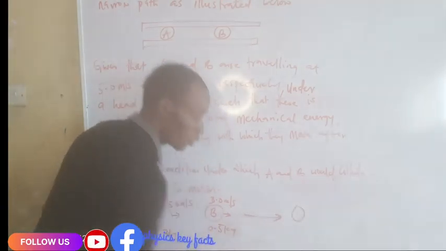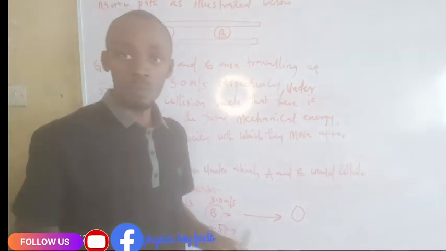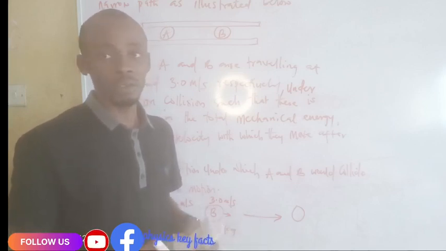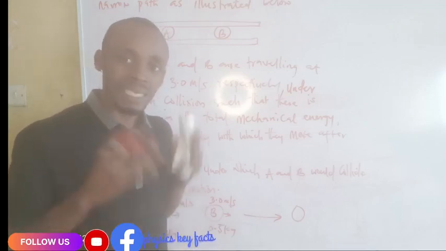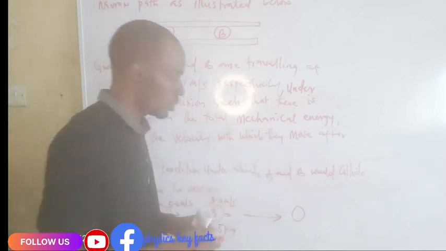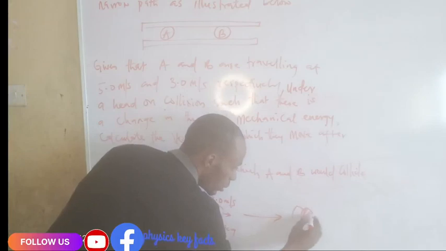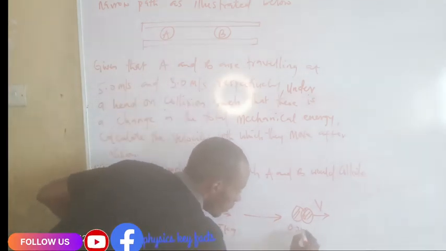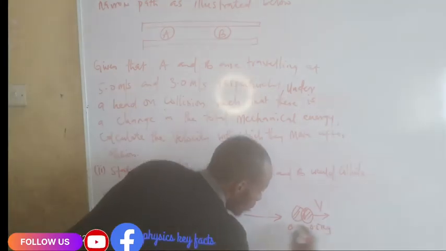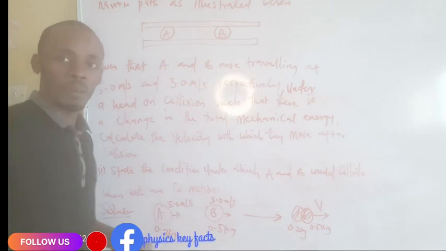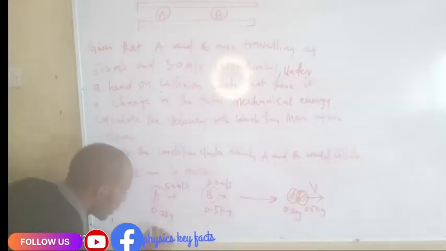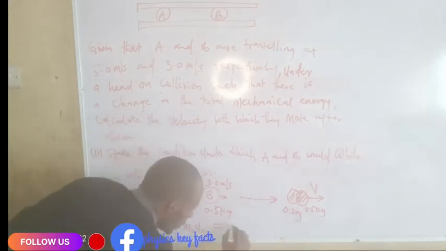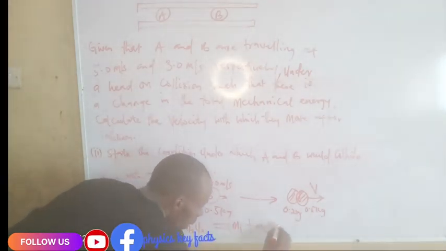Although it wasn't stated whether they stick together, we already know that it's an inelastic collision, so either they stick together or they move separately with the same velocity. We are going to assume that they stick together and move with a common velocity V. And our formula for inelastic collision is M1 U1 plus M2 U2 is equal to M1 plus M2 in brackets, V.